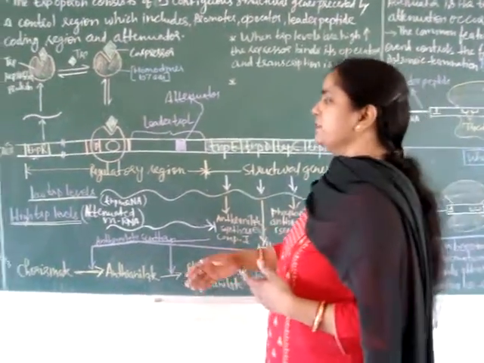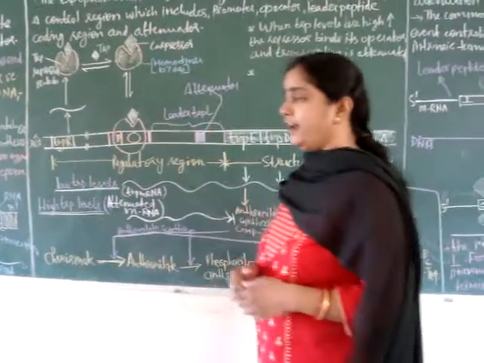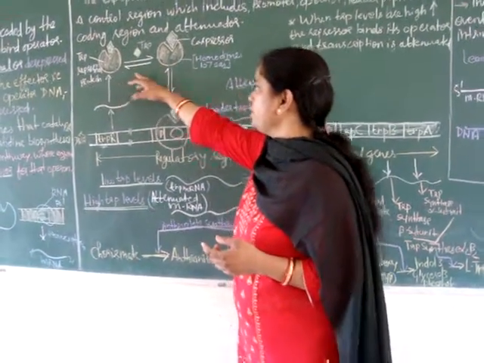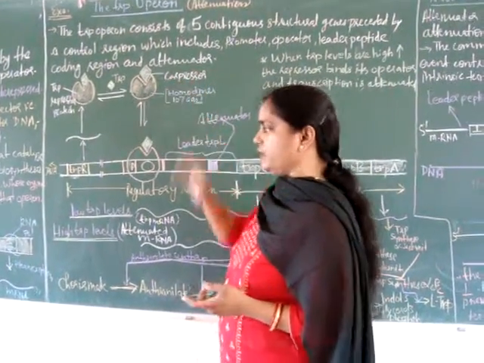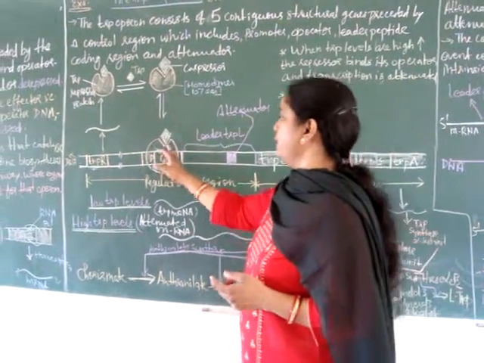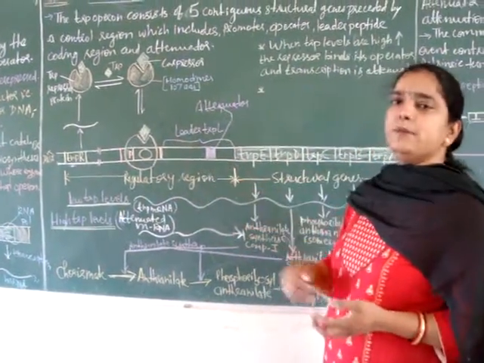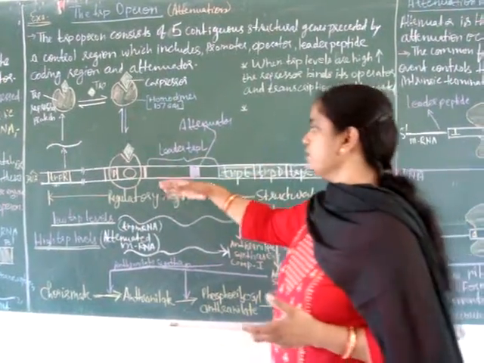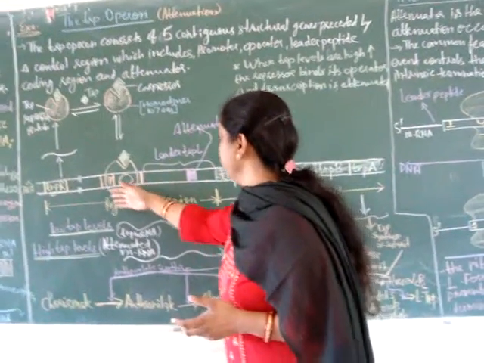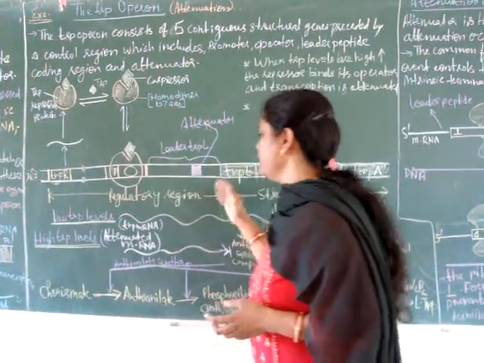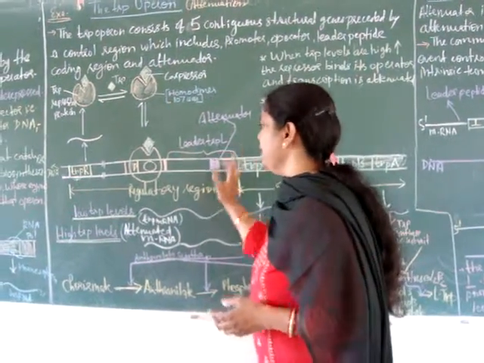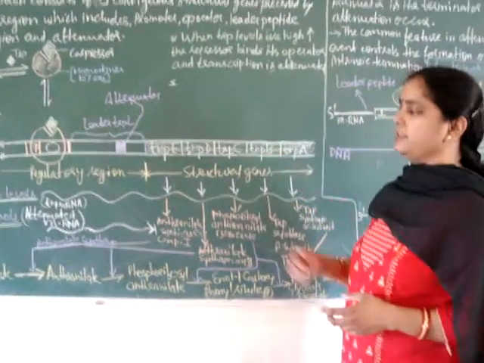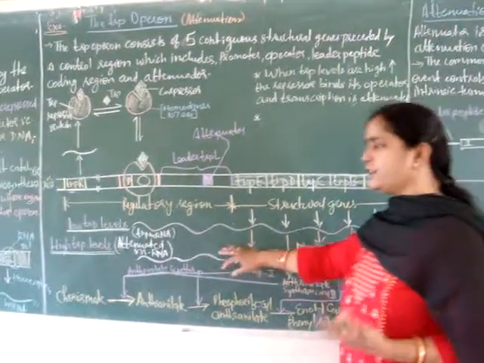Okay, but whenever the tryptophan level is very high, then this repressor protein is converted into active form together with this co-repressor, that is tryptophan, and blocks the operator DNA, so RNA polymerase enzyme cannot bind over here, and only the leader peptide region is transcribed, and here mRNA is attenuated. So the transcription of structural genes is not possible in case of high tryptophan level.